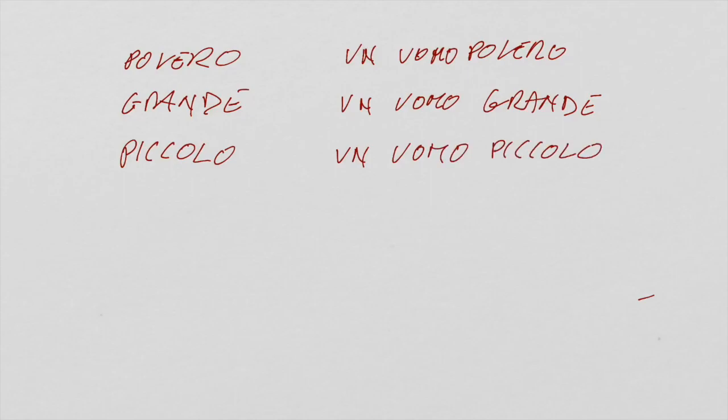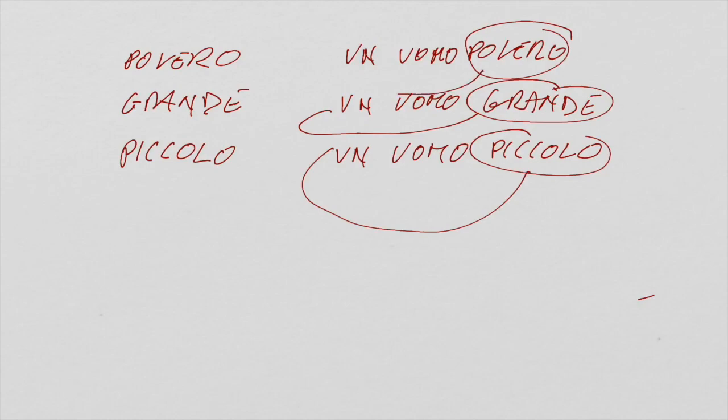Now, what happens if you place them in front? The meaning changes a little. For example, un povero uomo means a poor man in the sense of an unlucky man. The concept is not related necessarily to money. It's just like an unlucky man. And if you put grande in front, the meaning changes completely because it will be like a great man. So if you say un grande uomo, it is a great man. If you say un uomo grande, it is a big man.